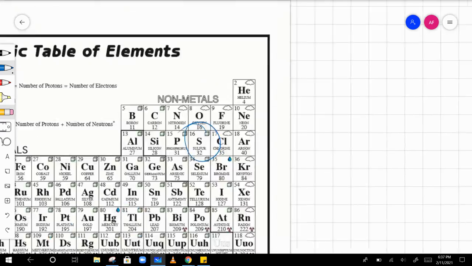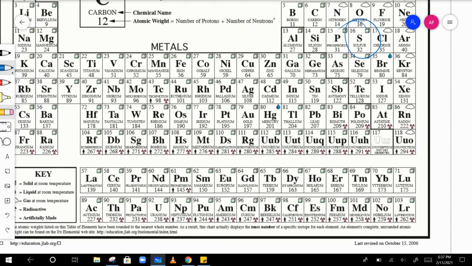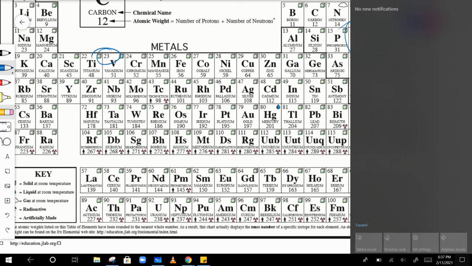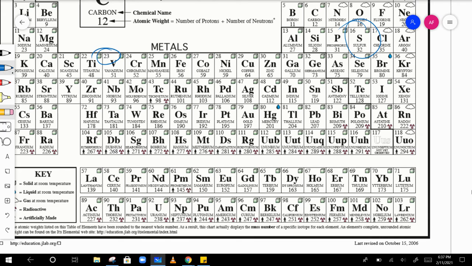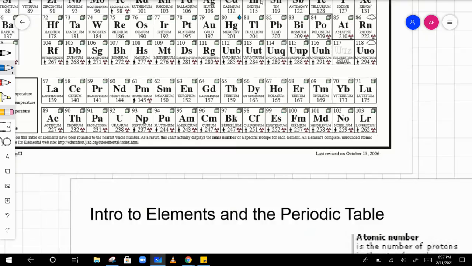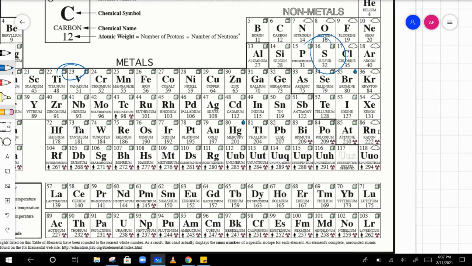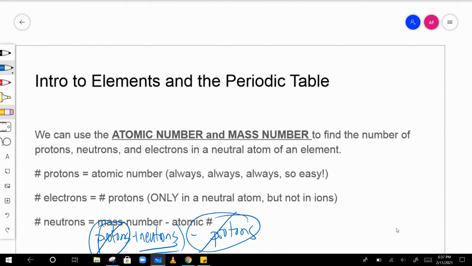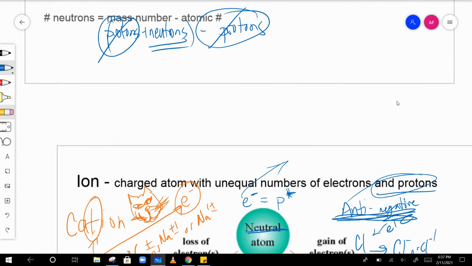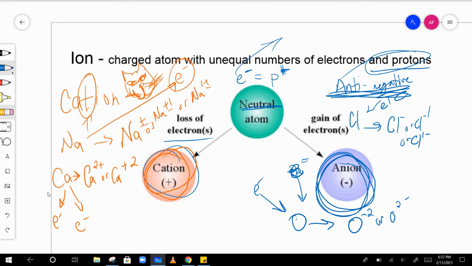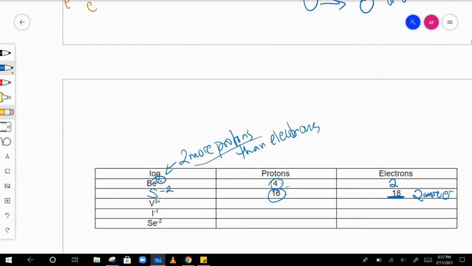So vanadium, if you look at the periodic table over here, vanadium has 23 protons. That's the atomic number of it, 23. I forgot what it's at. 23. So its atomic number is 23. Okay, so vanadium is 23.